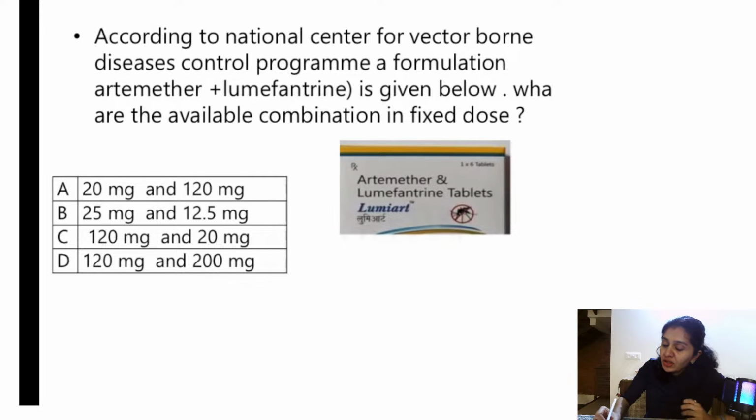Okay, so here they've asked the artemether and lumefantrine dosage. So the dosage of artemether and lumefantrine is 20 mg and 120 mg. Okay, so we all know that in falciparum, if it is positive for falciparum, we give ACT AL, right? What is ACT? Artesunate combination therapy. Artesunate dose is 4 mg per kg body weight. All right. Then you have AL. What is AL? Artemether and lumefantrine.